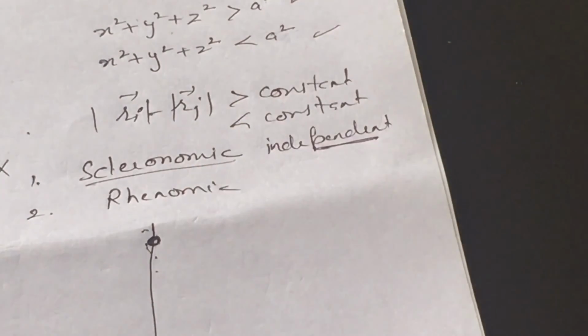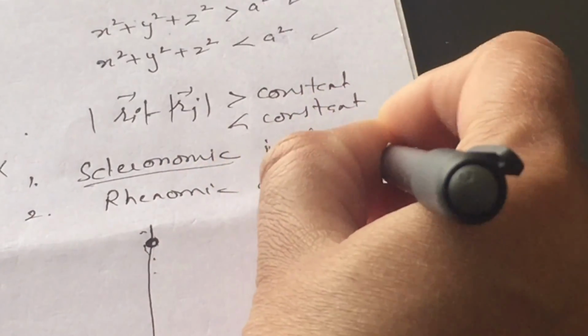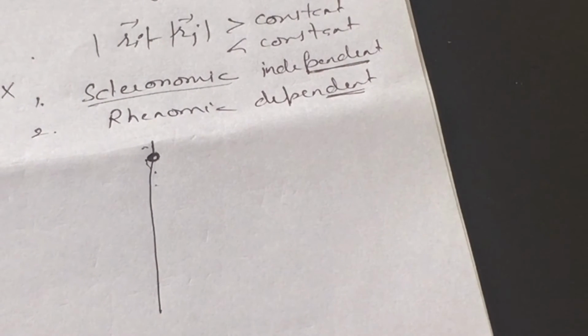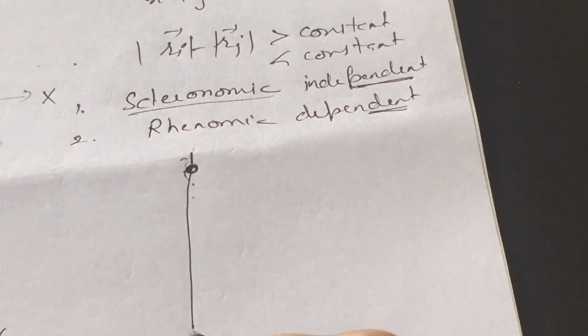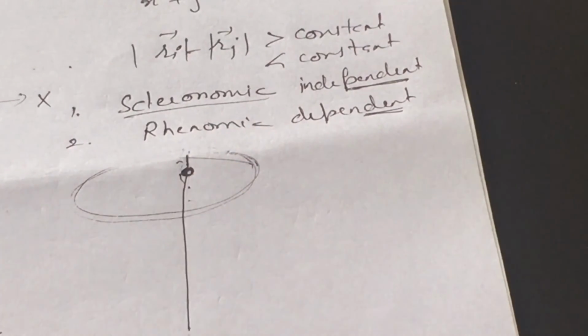But the constraints which are time dependent, it means the motion is depending upon time directly or indirectly somehow, then the constraint is said to be rheonomic. Now let us consider this wire is rotating about a given axis.